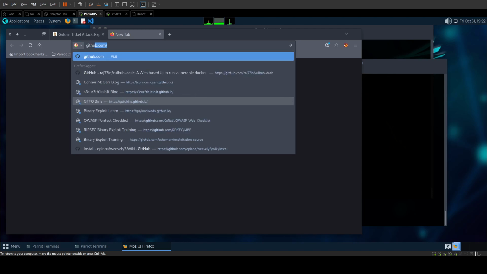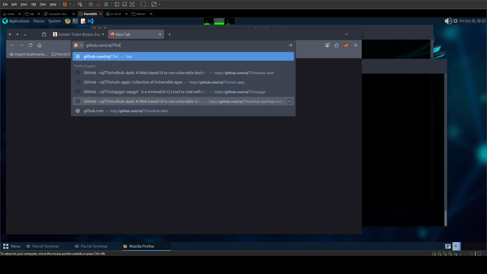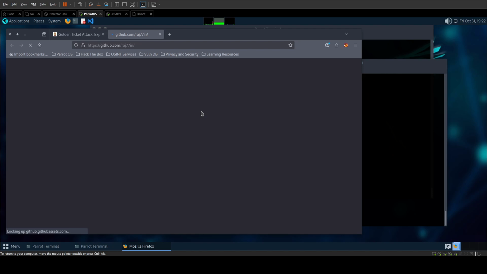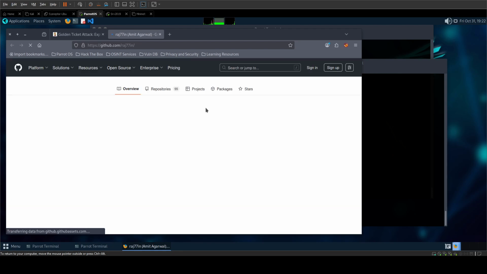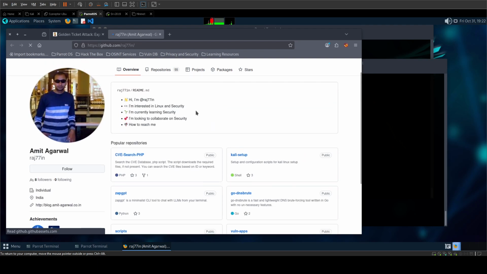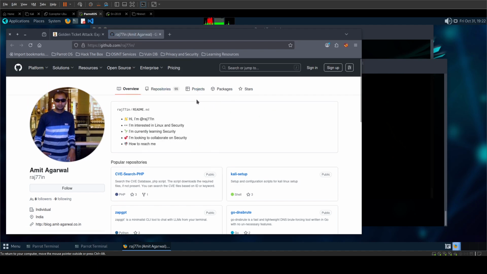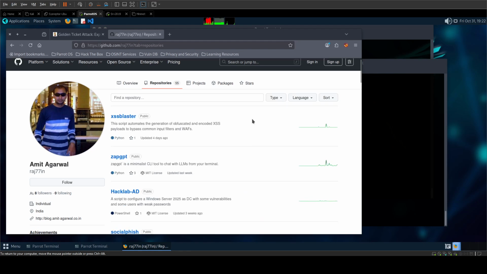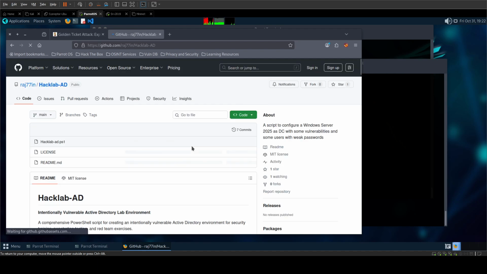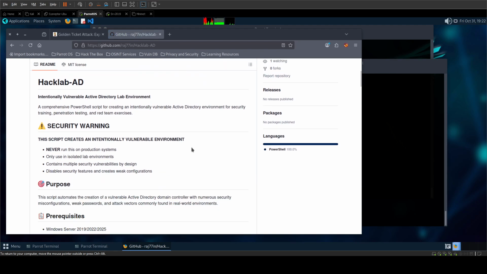and to have an Active Directory environment, I have used my own script to set this up, and you can find this if you go to github.com/raj77in, you will find hacklabed script, and I can show that quickly to you. If you go to repositories, and there is a hacklabed PowerShell script.